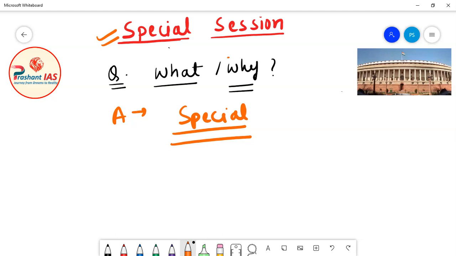So for example, what is the meaning of a special session? A special session of the parliament is that session which is called for doing one or more special tasks. Now the second question is why the special session is called. The answer is the same: it is called for doing one or more special tasks, which are actually outside the regular tasks.